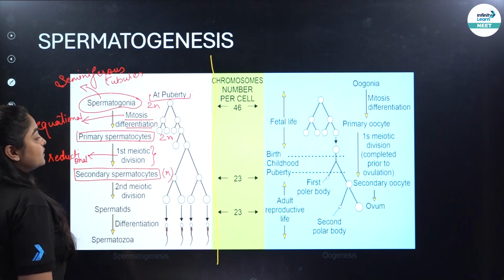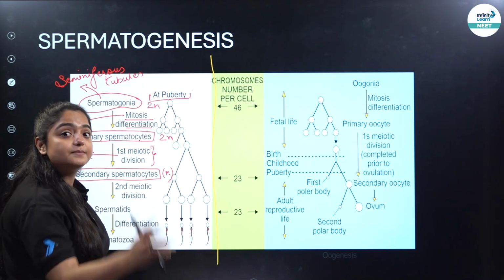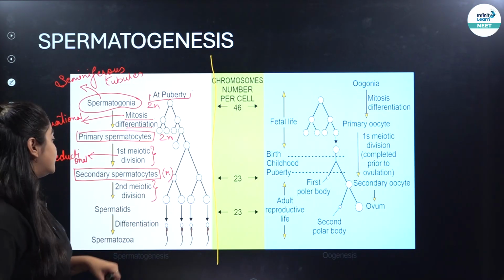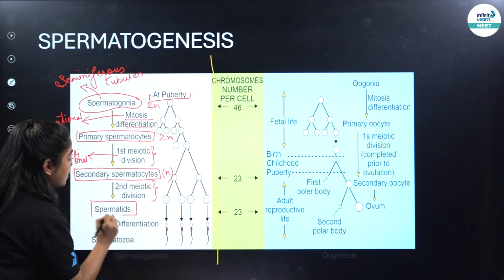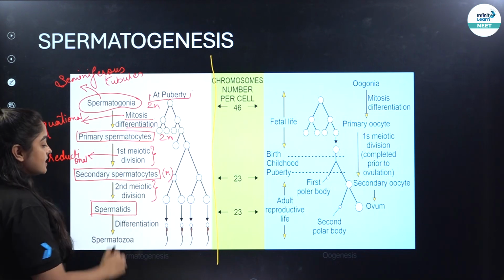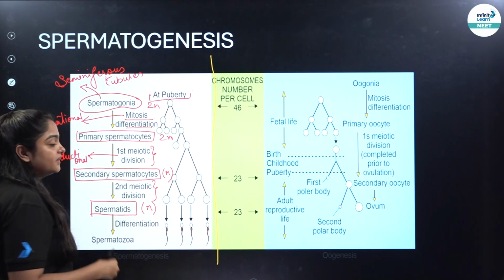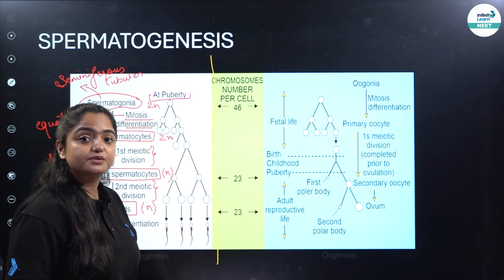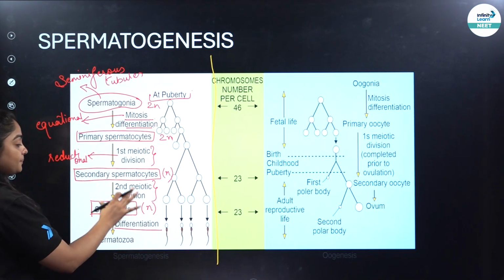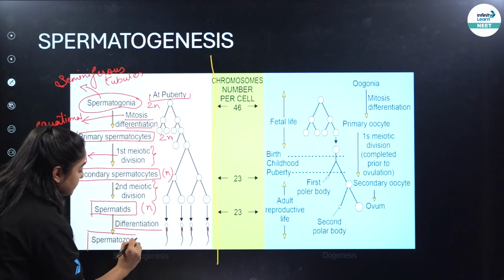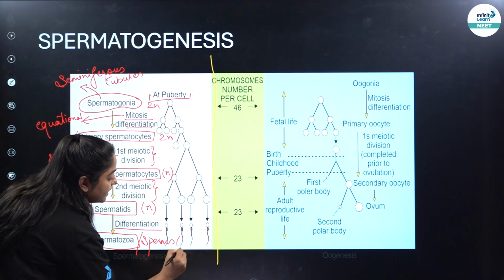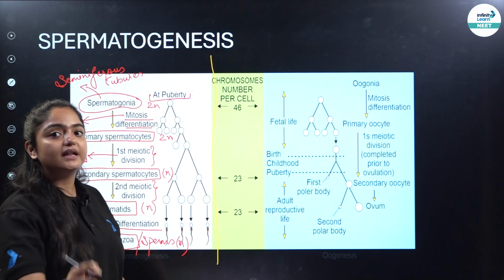Then in the secondary spermatocyte, once it is formed, the second meiotic division takes place, as you can clearly see over here, in order to form 4 spermatids. How many spermatids? 4 spermatids. So when the second meiotic division is taking place, spermatids will also be what? They will also be haploid cells, means the number of chromosomes will be 23 again. And then when the differentiation takes place in the spermatids, that is how the spermatozoa, or what we call the sperms, are formed. Again, haploid cells, which means 23 chromosomes.